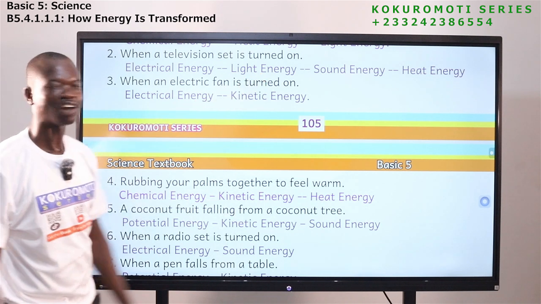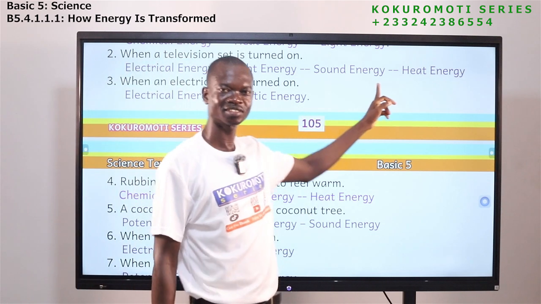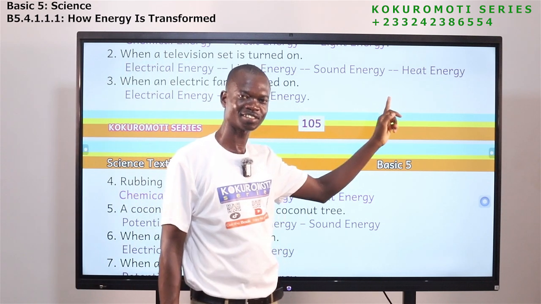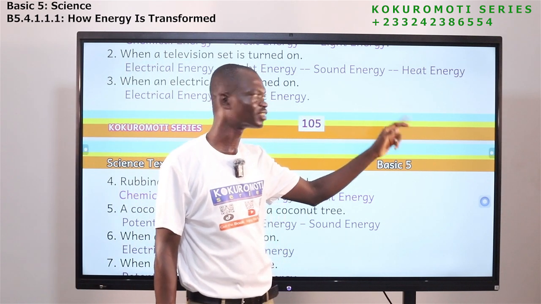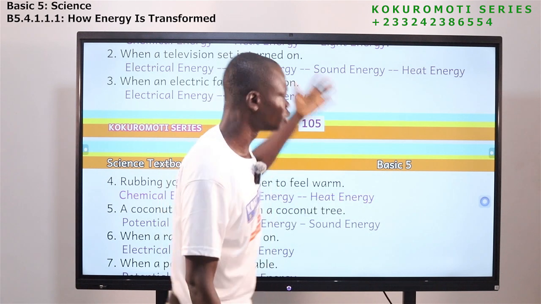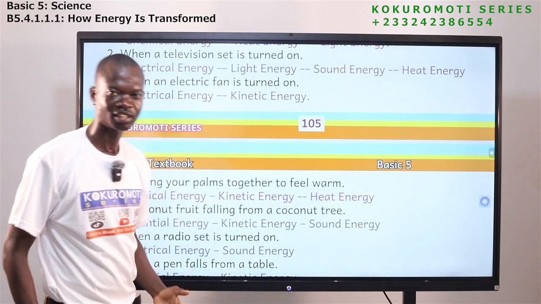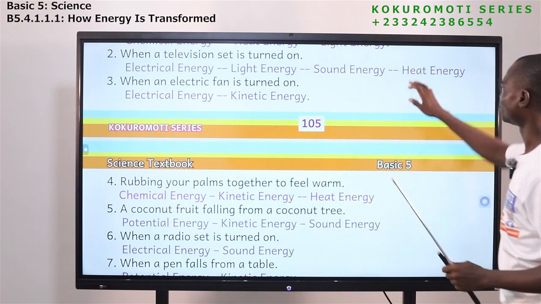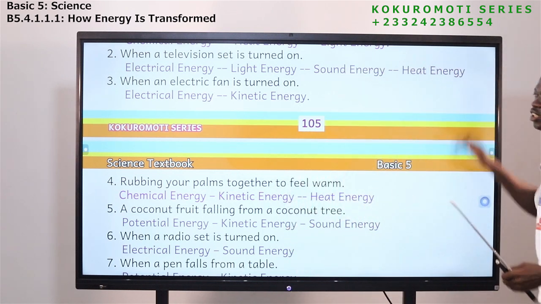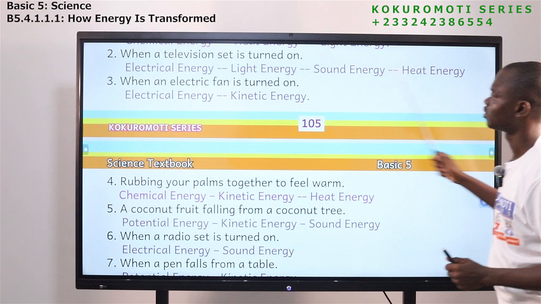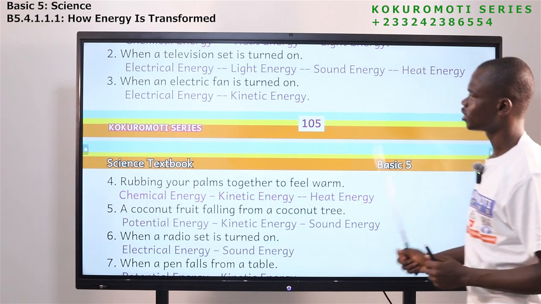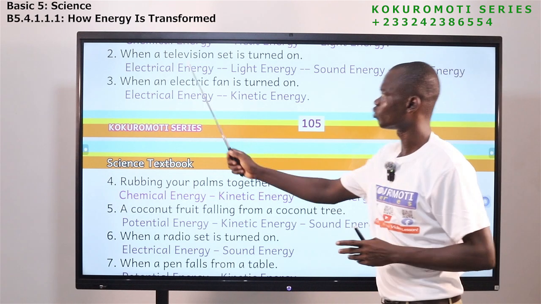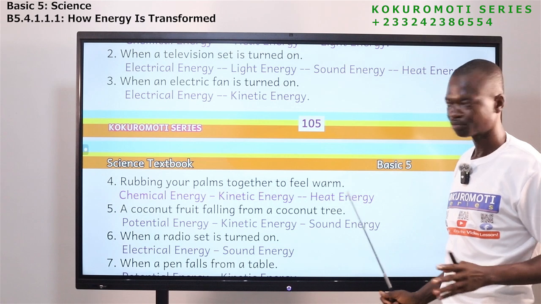light. After that, sound. And then, if you leave it on, later it will become very hot. It will produce heat. So we have heat energy. So these are the energy transformations that happen when a television set is turned on.